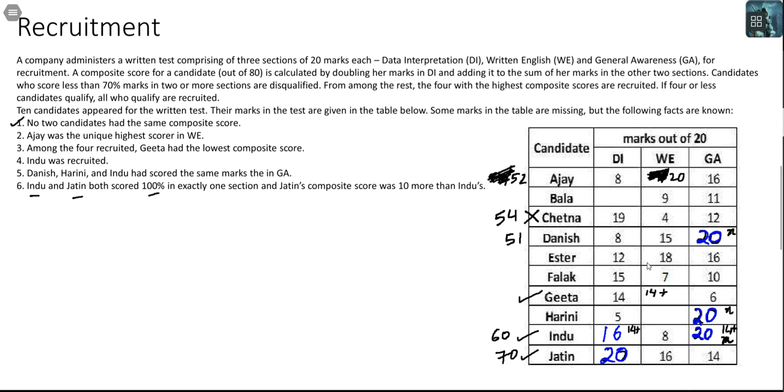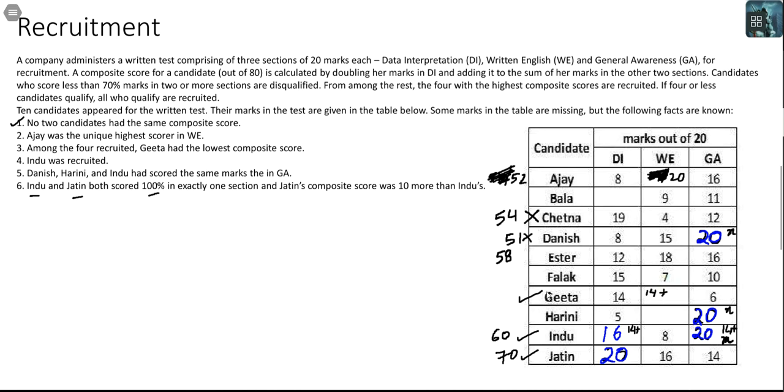Okay, let's look at Esther. Esther has scored 12 into 2, 24. 24 plus 16 is 40. 40 plus 18 is 58. At this time itself I can come to the conclusion that Danish is definitely getting rejected. Why? Danish has two subjects that are above 70%, but Esther also has two subjects that are above 70%, and also her total score is above Danish.